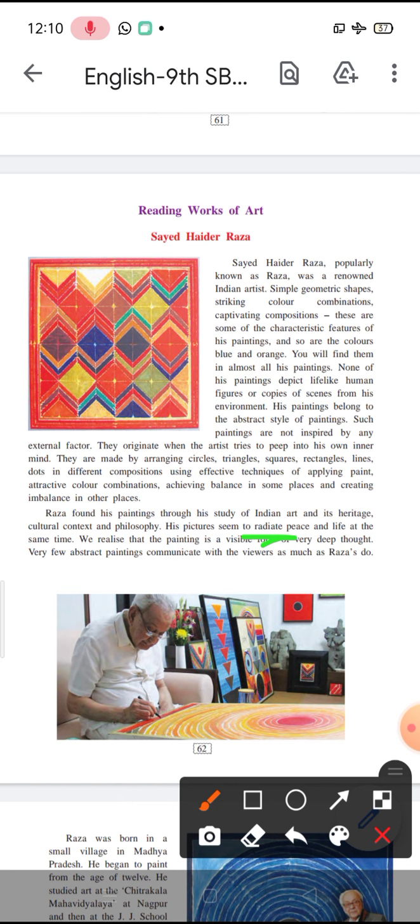Like when you see a bird flying, you know that it resembles freedom. If a bird is drawn just coming out of a cage, we can understand that the artist wants to show that the bird is being set free, or it indicates freedom.